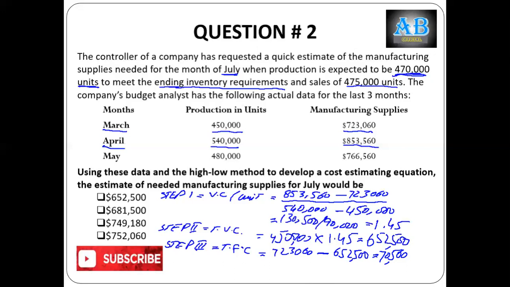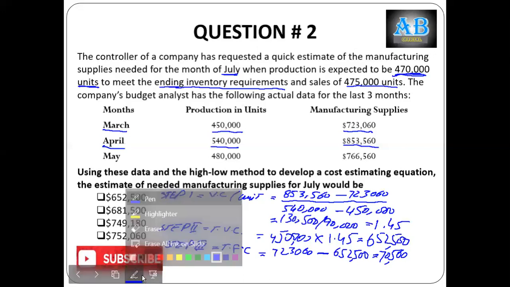This is the total fixed cost, which we have calculated by subtracting from total cost. From total cost, we have subtracted total variable cost, and we got the result 70,560. You can use any other activity level during your exam, you will find the same result. Now apply these findings at an activity level of 470,000, which is for the month of July.